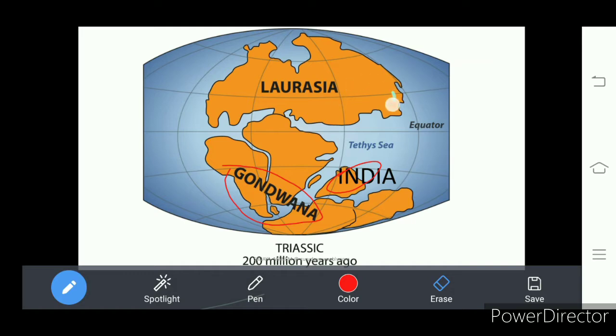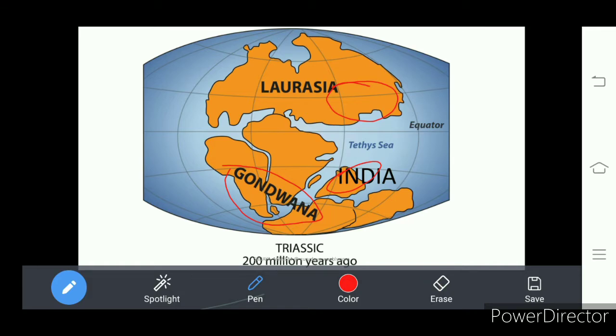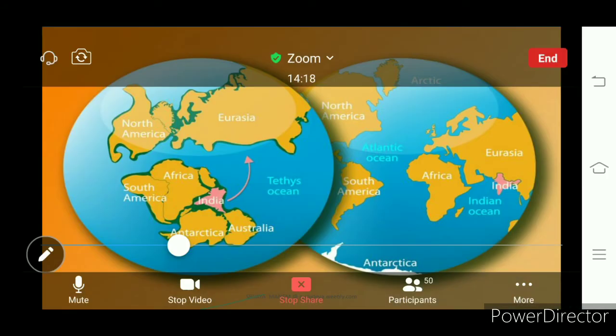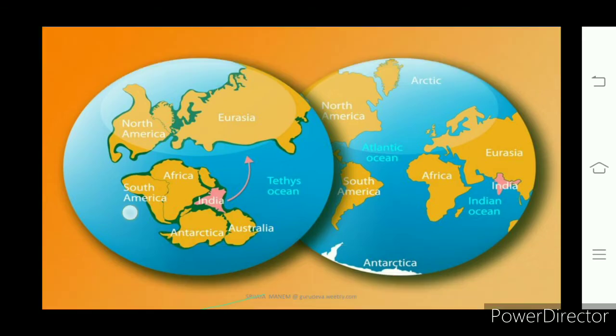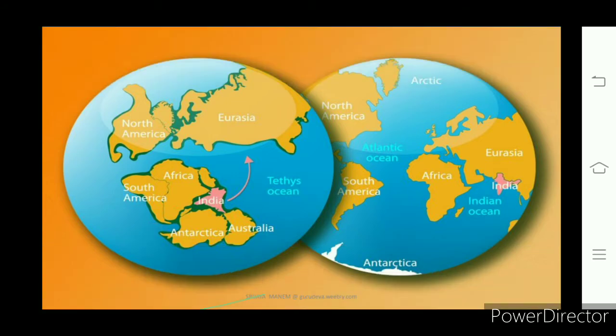So our Indian landmass started moving towards northeast direction and collided with the Eurasian plate. Which plate? Eurasian plate.